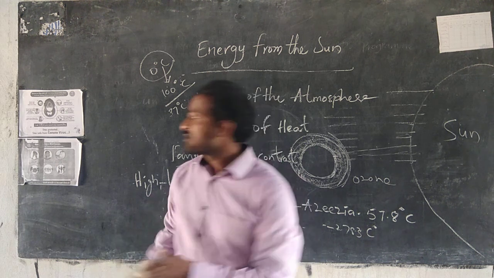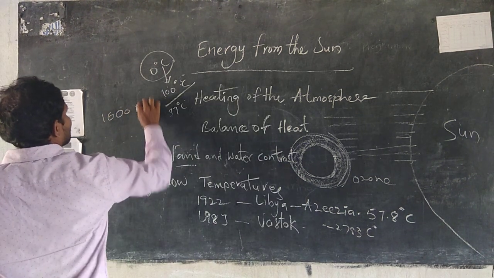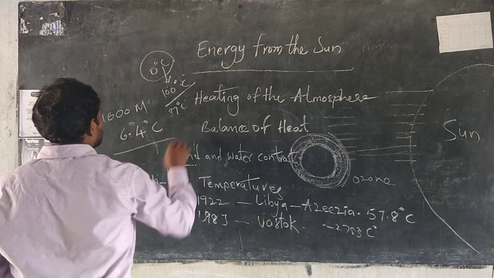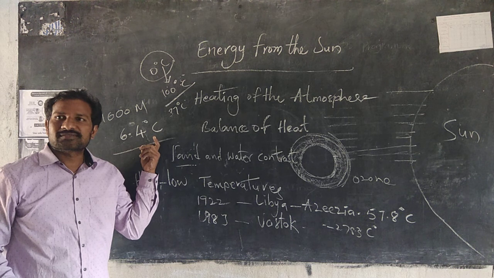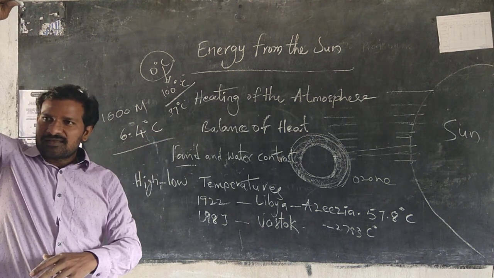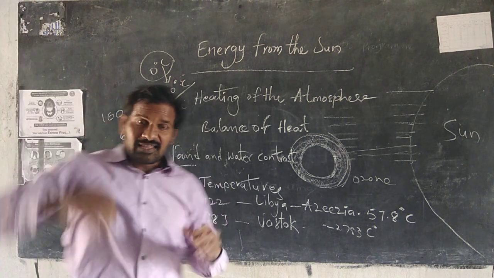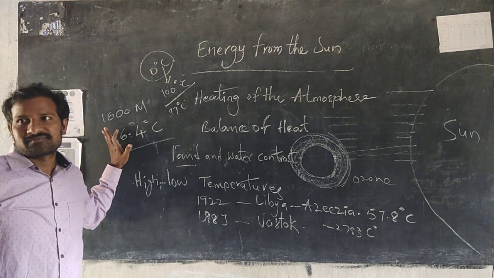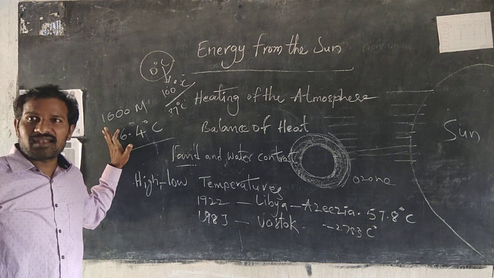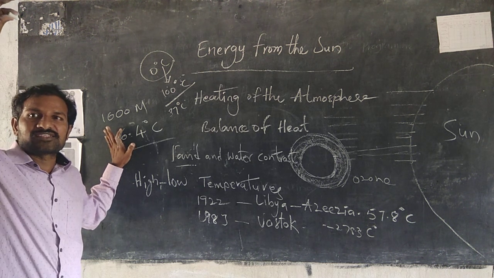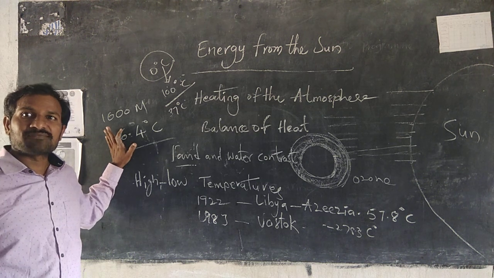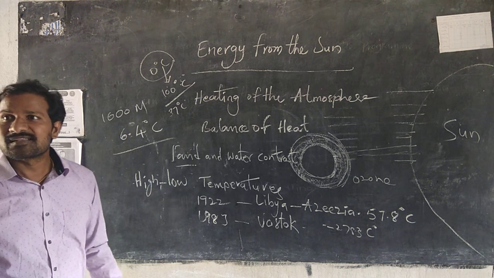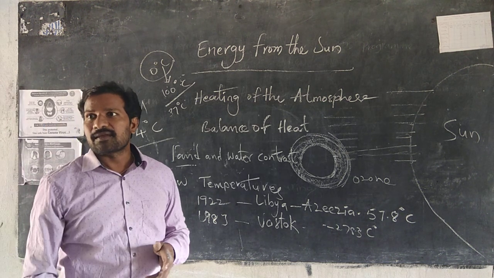Again, if you go higher, the temperature is reduced by 6.4 degrees Celsius. What is the relationship between height and temperature? If you go high, temperature will decline. How much? Every 1,000 meters, the temperature will decline by 6.4 degrees Celsius.